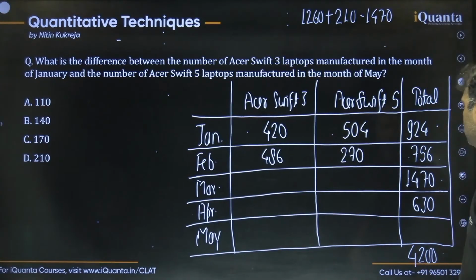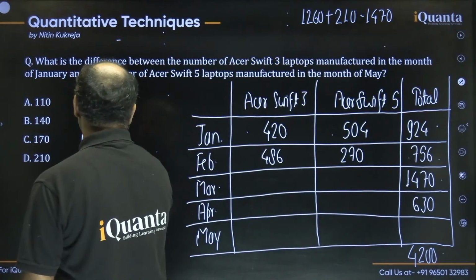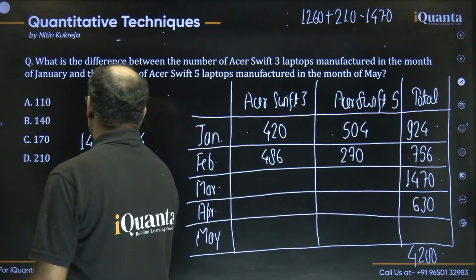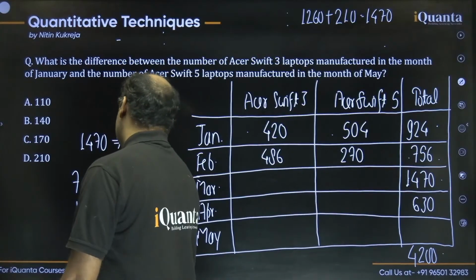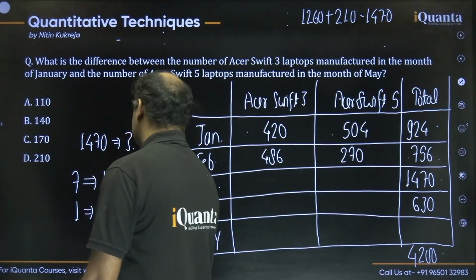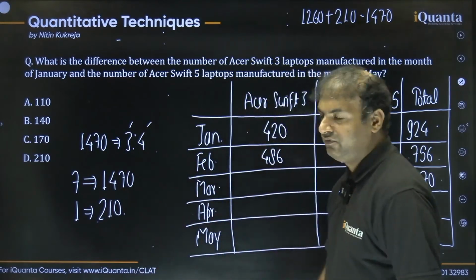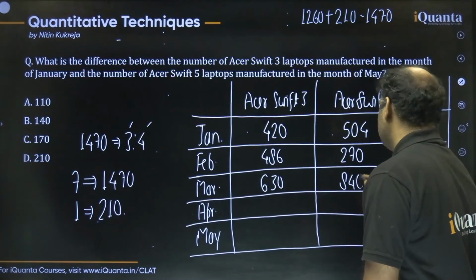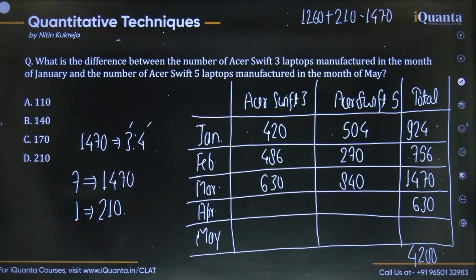So 7 is equivalent to 1470, right? We have to distribute 1470 in the ratio of 3:4, all right? So 3 plus 4 is 7, but in real the total is 1470. So 1 should be how much? We can say 1 should be 210. So 3 should be 630 and 4 should be 840. Simple. 630 and 840 like this, right? So this is how we can find the numbers in March.